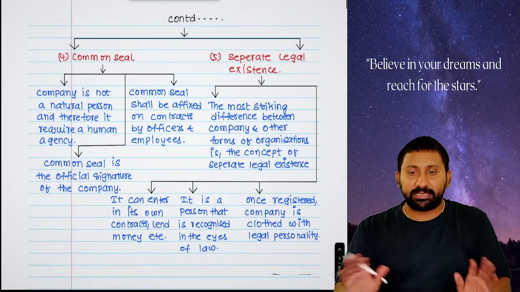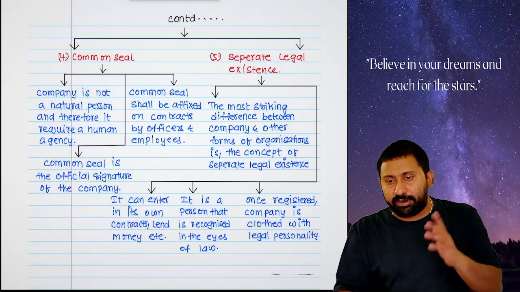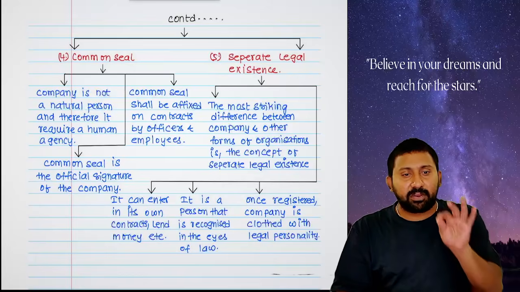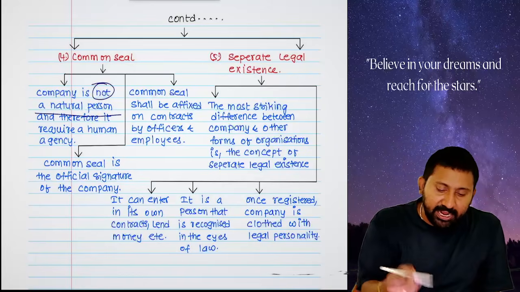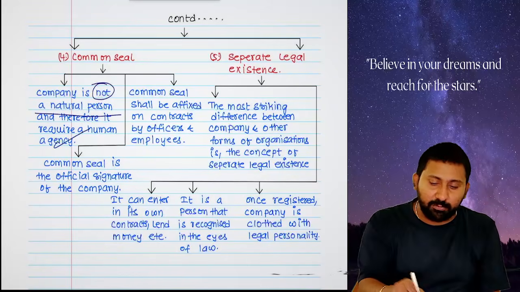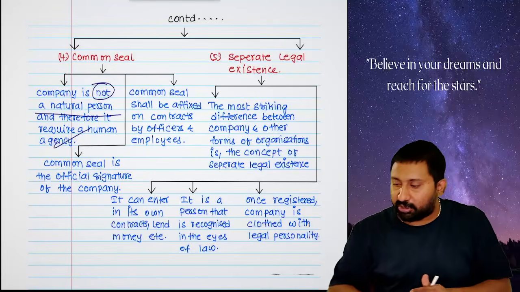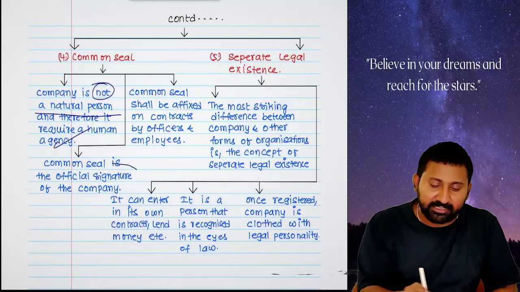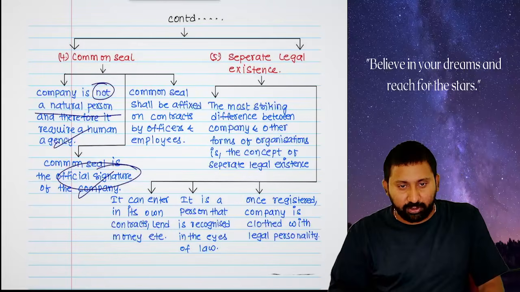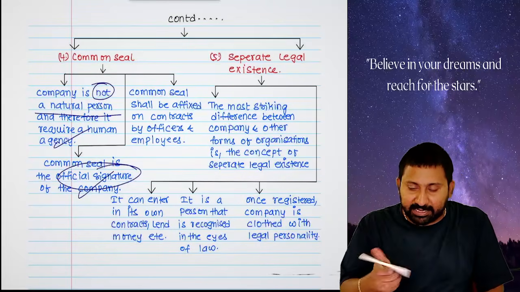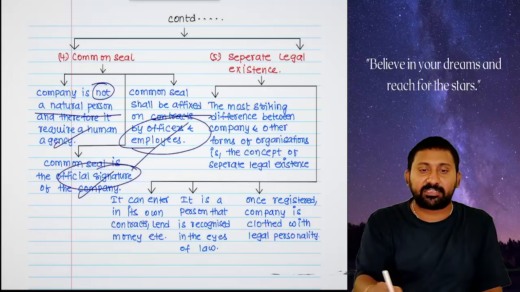Next, common seal. Sir, what is a common seal? Just now I told you, the company is an artificial person, not a natural person. Therefore, it requires human agency. The company cannot come and sign. Directors have to affix the common seal. That affixing is called an official signature. It will be affixed on what? On papers and contracts by the officers and employees.